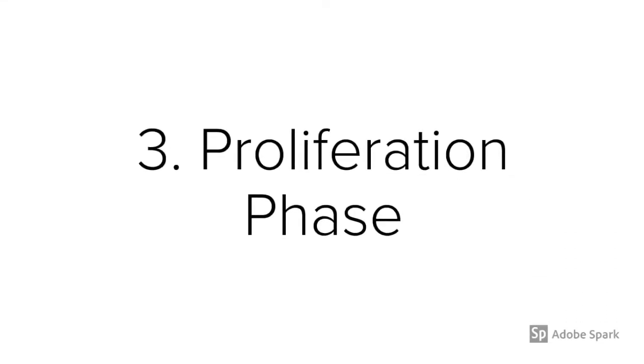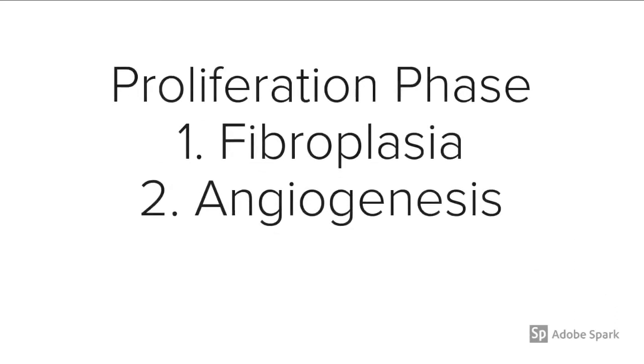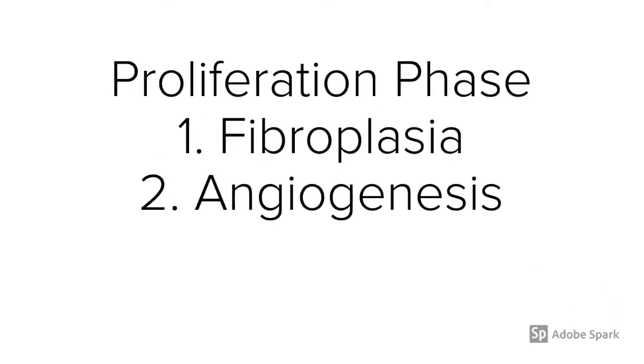Now we're moving on to phase 3 in the healing process, which is the proliferation phase. And it is this phase that we can think of as the actual repair phase. This is where tissue continuity is restored with the deposit of repair tissue, or as it's better known, scar tissue. There are two fundamental processes involved in the repair or the proliferative phase. Number 1, fibroplasia, and number 2, angiogenesis.